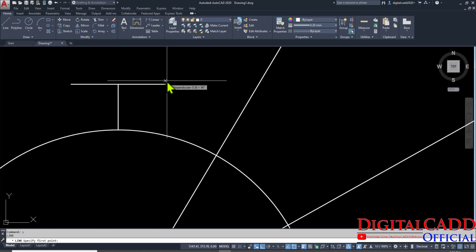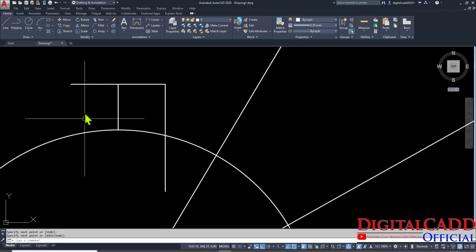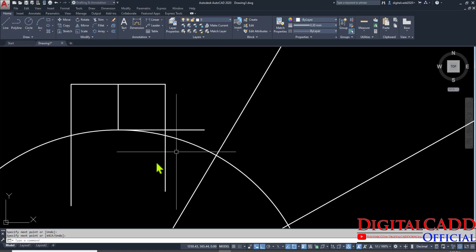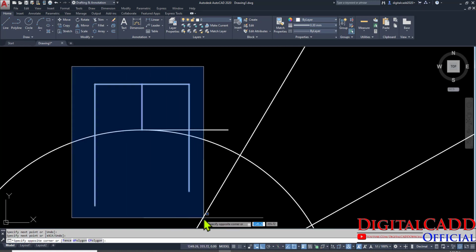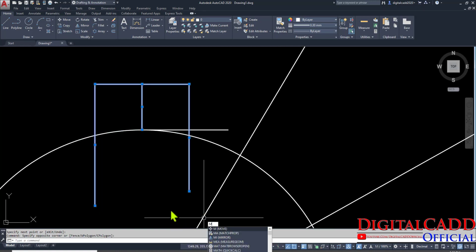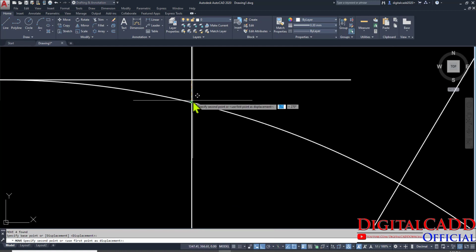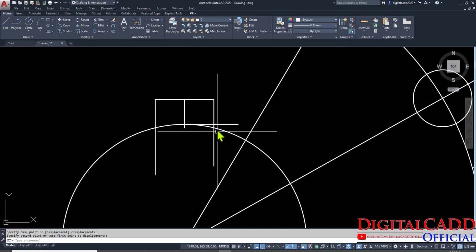Again L is the shortcut for line command. Just select these lines, press M for move command, pick it from here and place it here. Okay, intersection point. Just trim, delete them all, TR double enter, trim, trim.